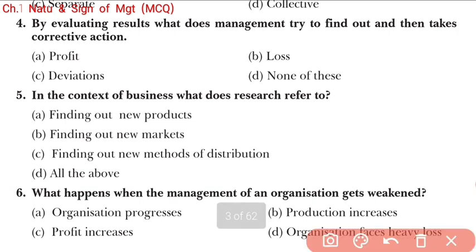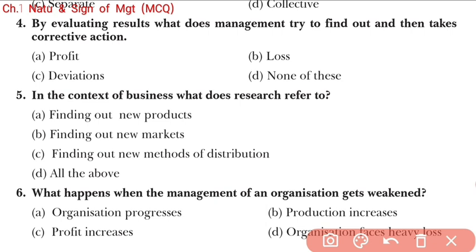Now, by evaluating results, what does management try to find out and then takes corrective action? First one is profit, option B is loss, option C is deviation, and option D is none of the above or none of these. Students, what is the meaning of deviation here? The meaning of deviation is changes, right?